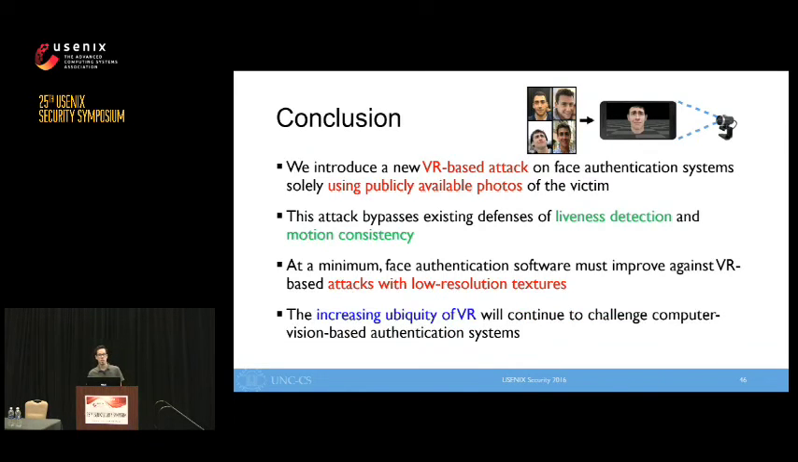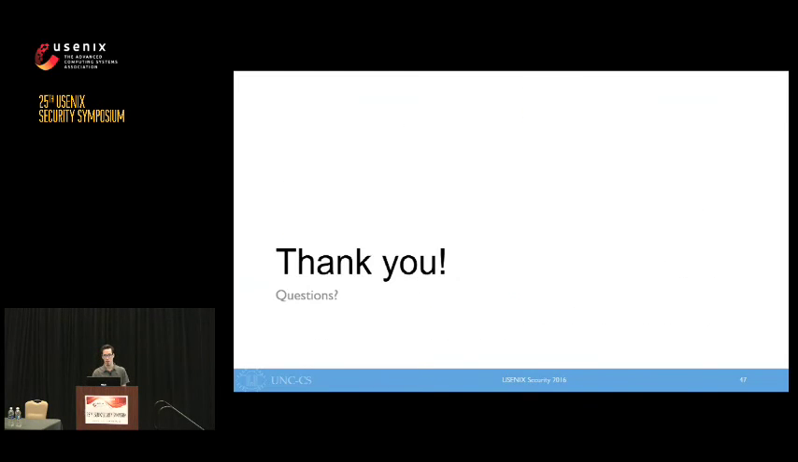We claim that the increasing ubiquity of VR will continue to challenge computer vision-based authentication systems. We think that the ability of an adversary to recover an individual's facial characteristics through online photos is an immediate and very serious threat, albeit one that cannot be completely neutralized in the age of social media. And with that, I'll take any questions. Thank you.